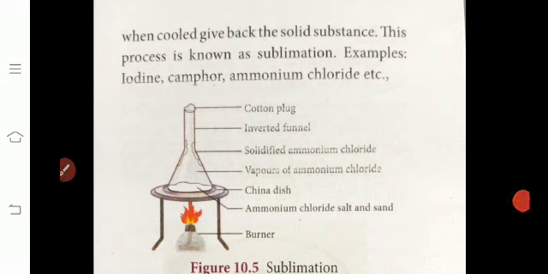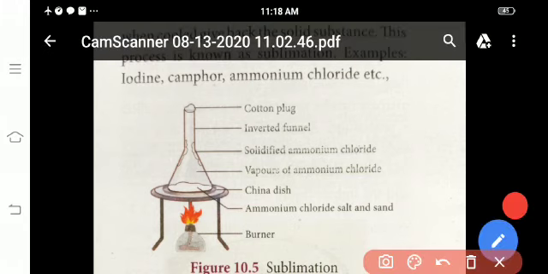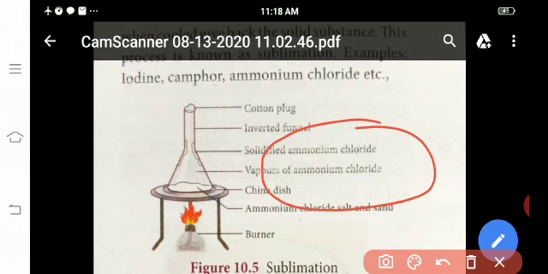Here is the burner. Now the procedure: you take one China dish. This is called a China dish. You take one China dish, then you add ammonium chloride salt and sand.